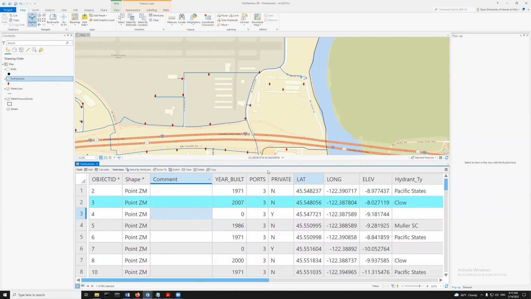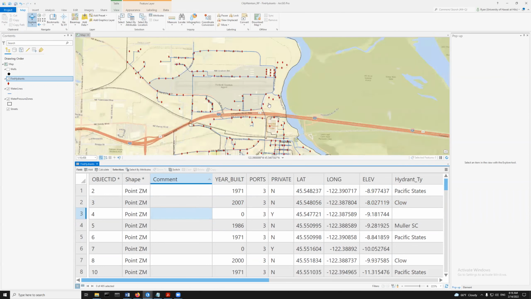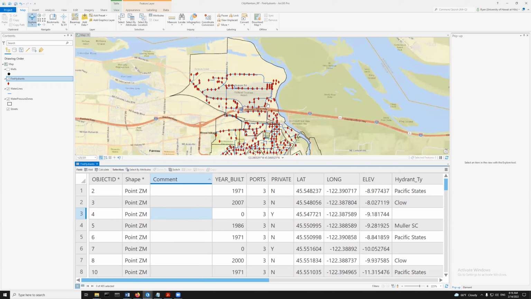Let's say I'm going to clear the selection from this blue guy. Let's say that we've learned some things, and I'm making this up. So if you're worried about the water quality in this town, this is a made up example. Let's say that the components used in fire hydrants before 1980 had a bunch of lead in them. And that's not good for water quality. It doesn't matter if they're using that water to, you know, put out a house fire, but we're just going to use this example, right?